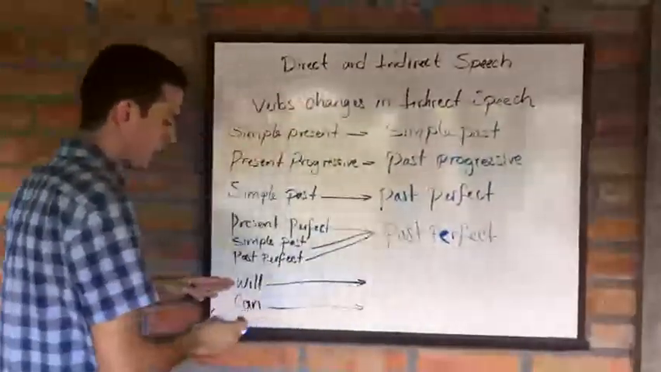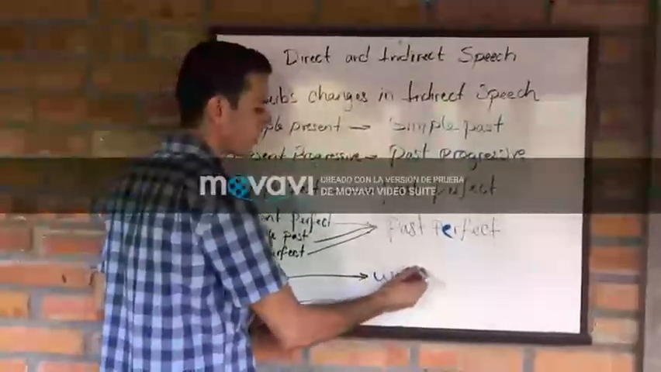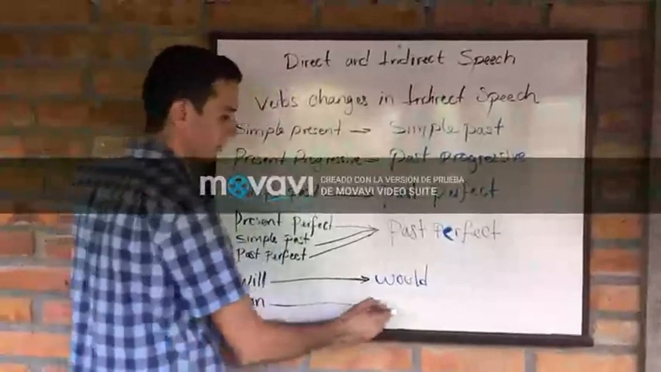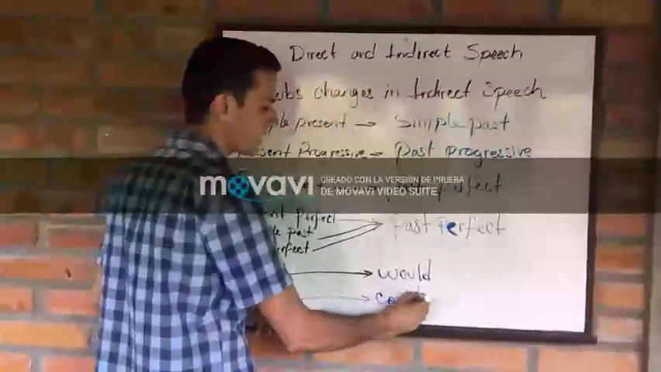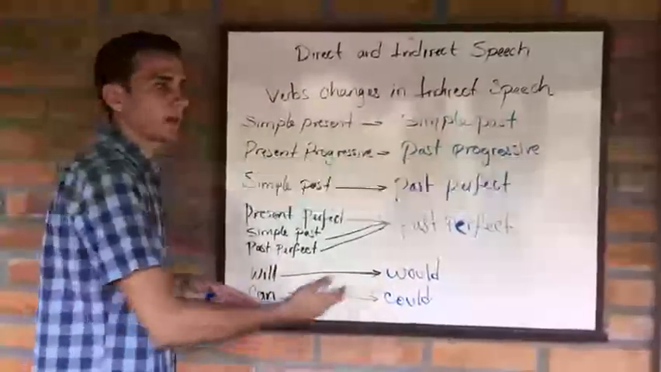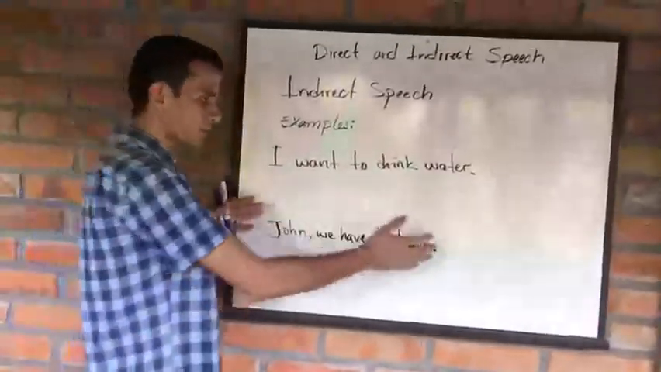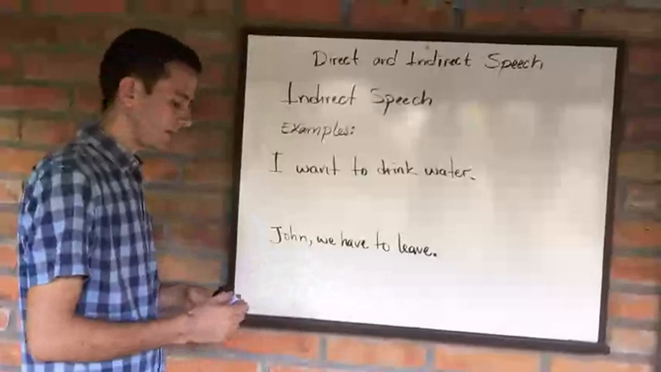Now, if we have will, we will say it is reported as would, and can, we will report it as could. And if the speaker mentions should, it stays the same, should as well. Let's take a look at some examples in the indirect speech using the same sentences that we were using previously.